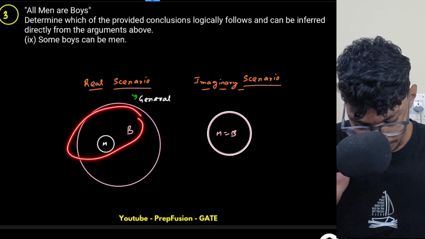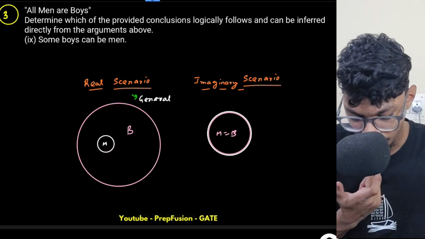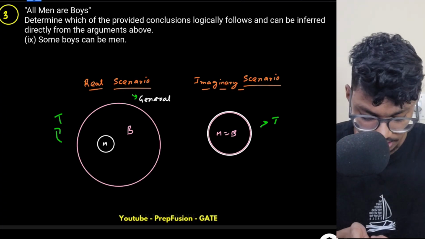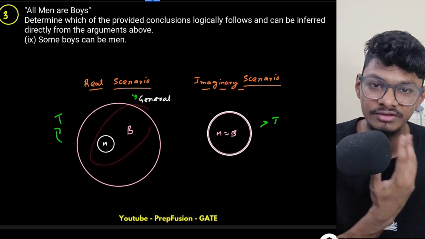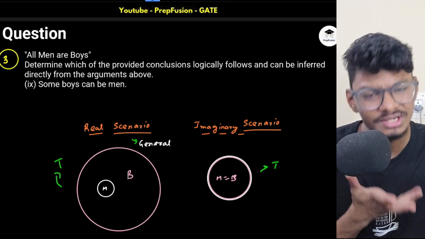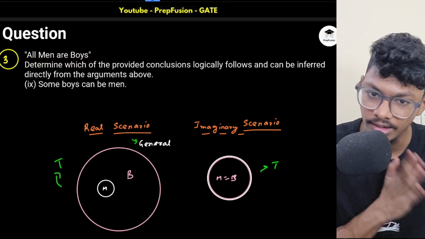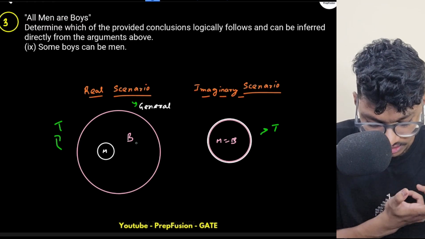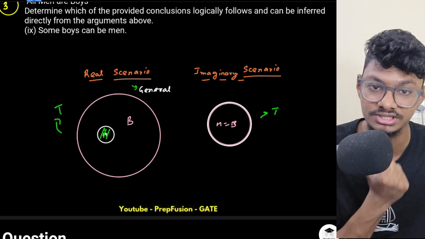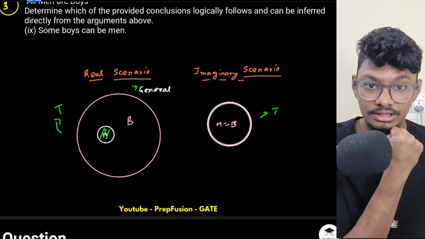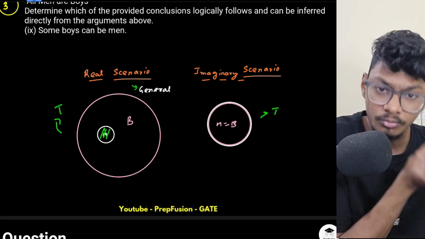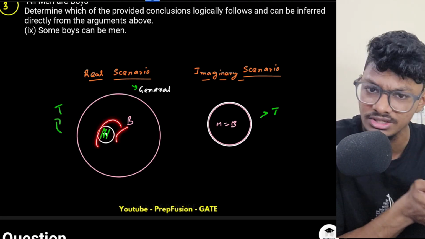According to this conclusion, I can say this is true. Imagine some boys are men. But is it giving any new information to me? Some boys can be men. I already know this, because all men are boys. If all men are boys, some boys have to be men. This relationship has already been confirmed. If you're not providing me any new information, I already know that some boys have to be men because all men are boys.